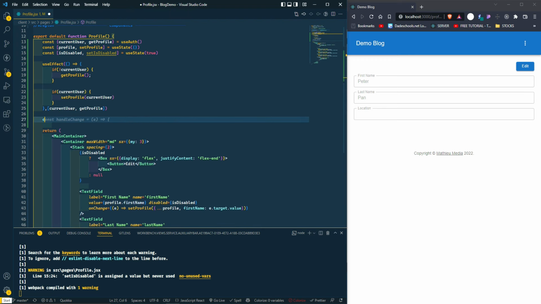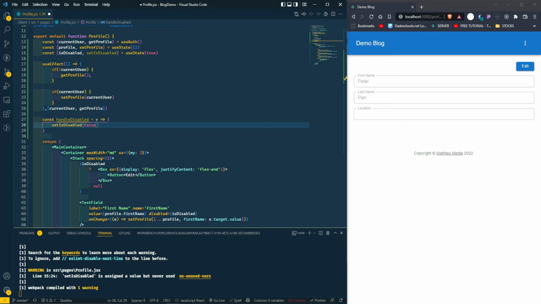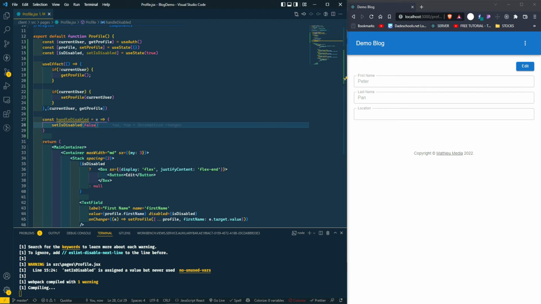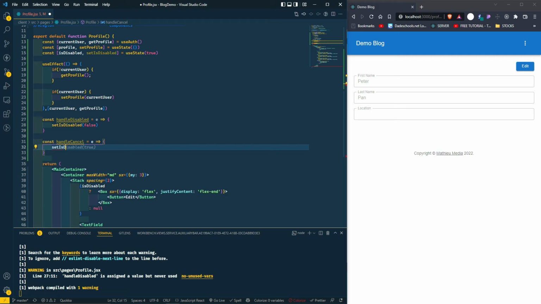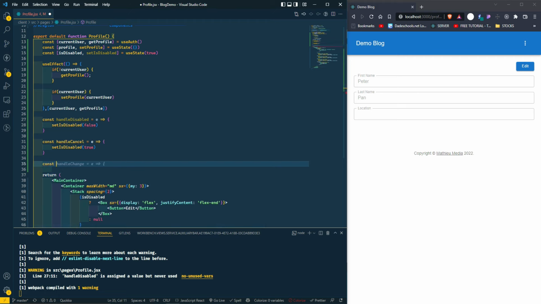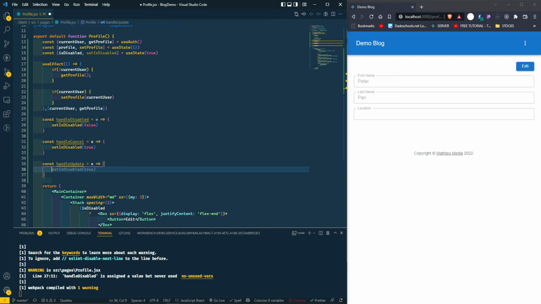Okay, so a couple things that we need to add. We're gonna say const handleDisabled. We're gonna do setIsDisabled to false. Let's do const handleCancel. We're gonna do setIsDisabled to true, and also let's do handleUpdate. For now, we're gonna do setIsDisabled to true as well.